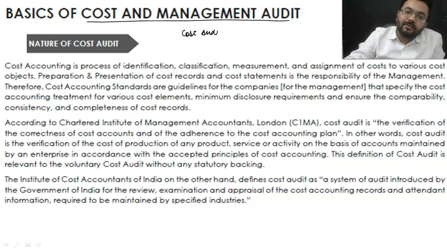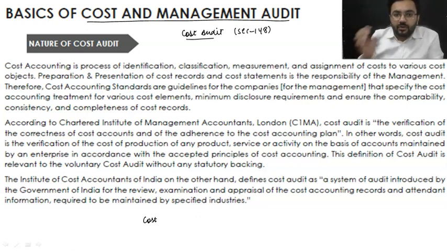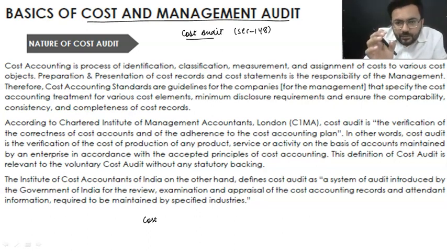How many of you have covered the Companies Act? Have you covered audit in the Companies Act? Have you studied audit? Over there, in section 148, there was a concept named cost audit. Now, what is cost audit? Cost audit is all about the costs attributable to any product which is being manufactured.